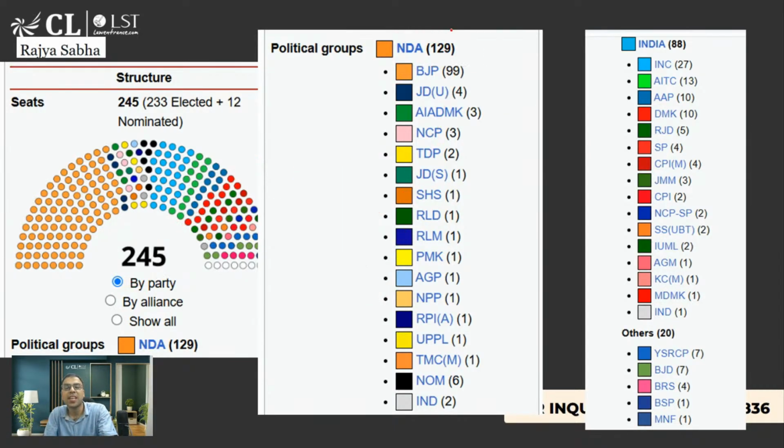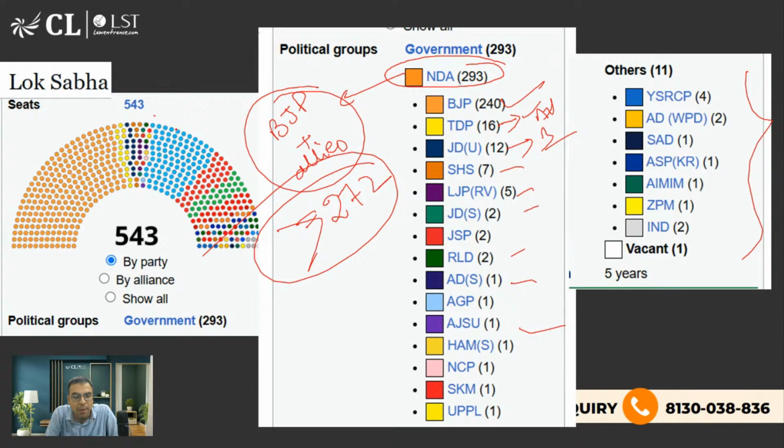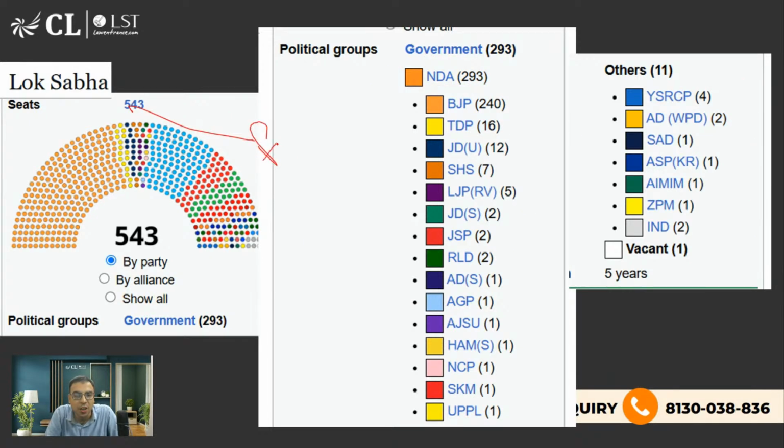Okay, so even if there is a minority, even if BJP or NDA is in minority, not in majority in Rajya Sabha, it is fine. It means it will not impact the formation of the government. Okay, so formation of the government happens here. Always you need majority only here.